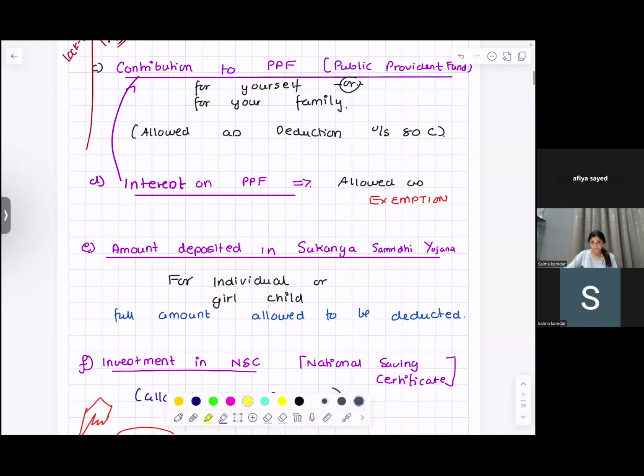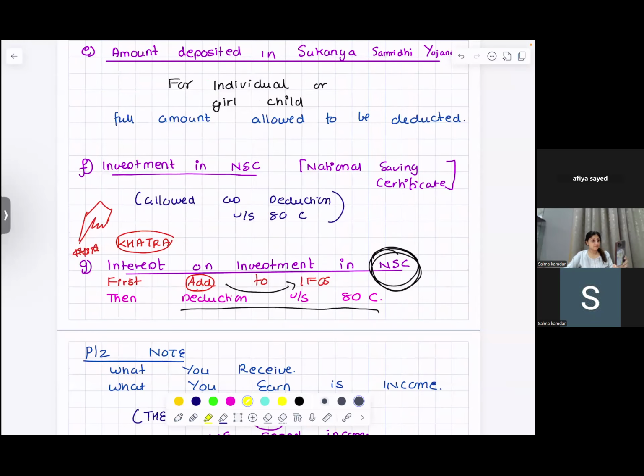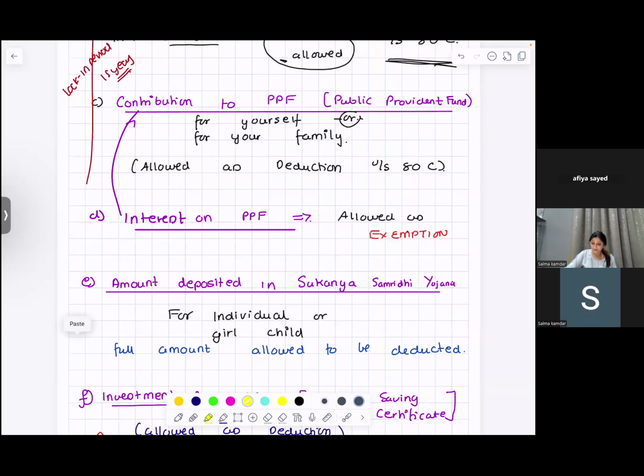Then the employee's contribution to the RPF, SPF will be fully deducted. And PPF, the lock-in period is 15 years. Yourself, your spouse, and your children.